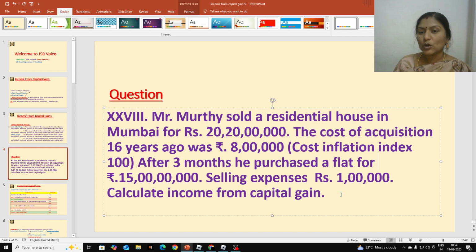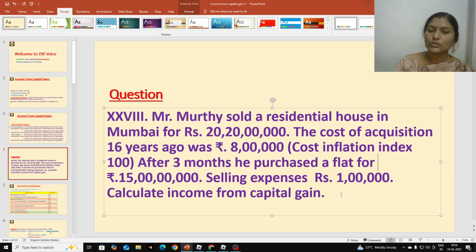Here he is selling one residential house and purchasing another flat within 3 months for 15 crores. So we can give exemption because the asset type is the same. 15 crores is eligible for exemption under section 54.